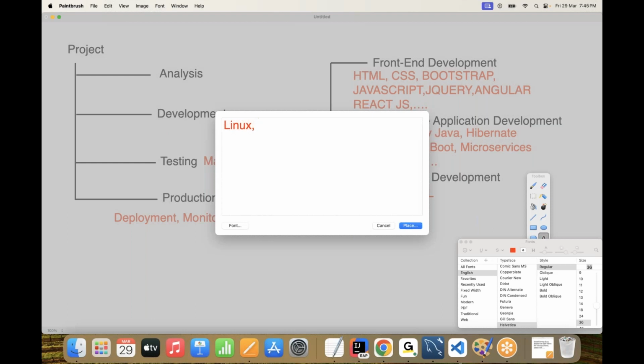How many cloud providers are available? The first one is AWS, Amazon Web Services. The next one is Microsoft Azure. And the next one is Google GCP, Google Cloud Platform.